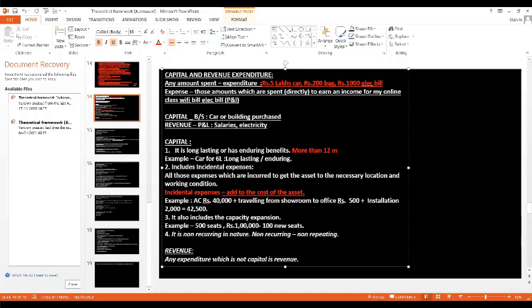Now you may ask, ma'am, long means what? How much time I should consider as long? Anything more than 12 months, any benefit which is more than 12 months, that we will consider as capital. Have you all understood? Yes, ma'am. Very good.